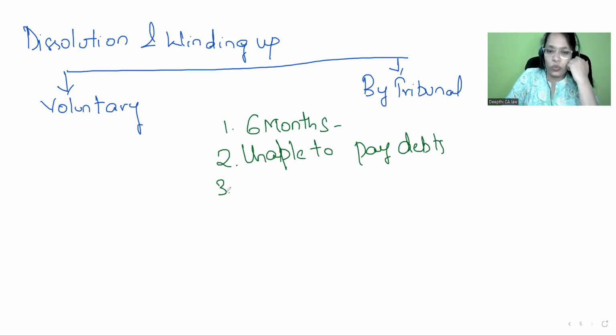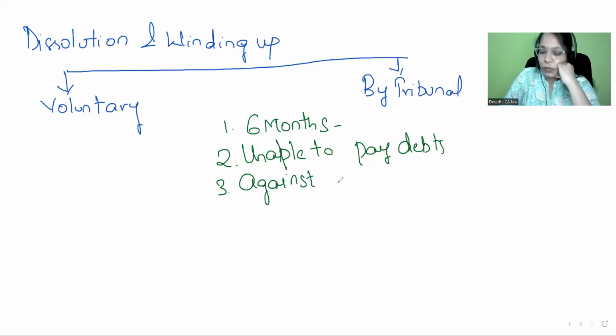Tribunal will order you to wind up or dissolve. And what if you are doing business against public policy, against interest of sovereignty, against integrity of India? In that case also.